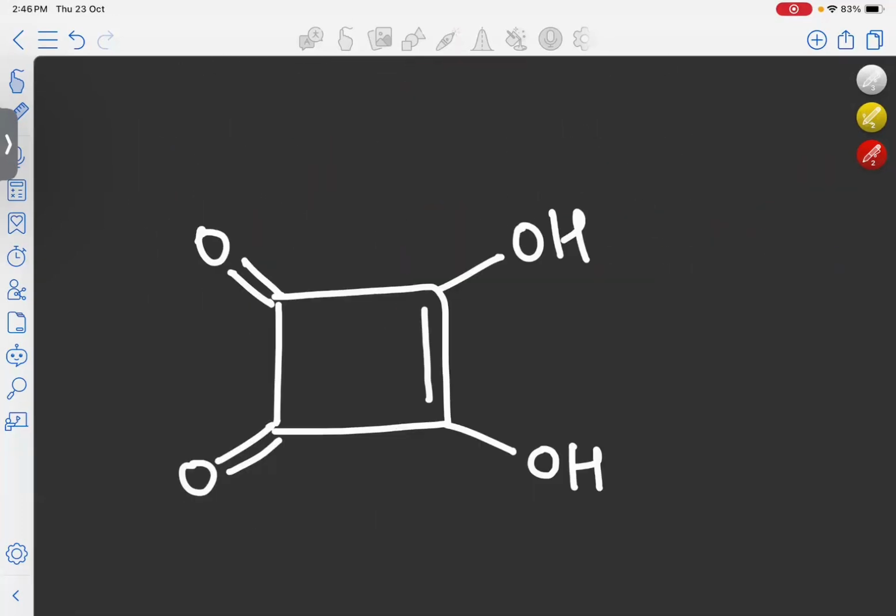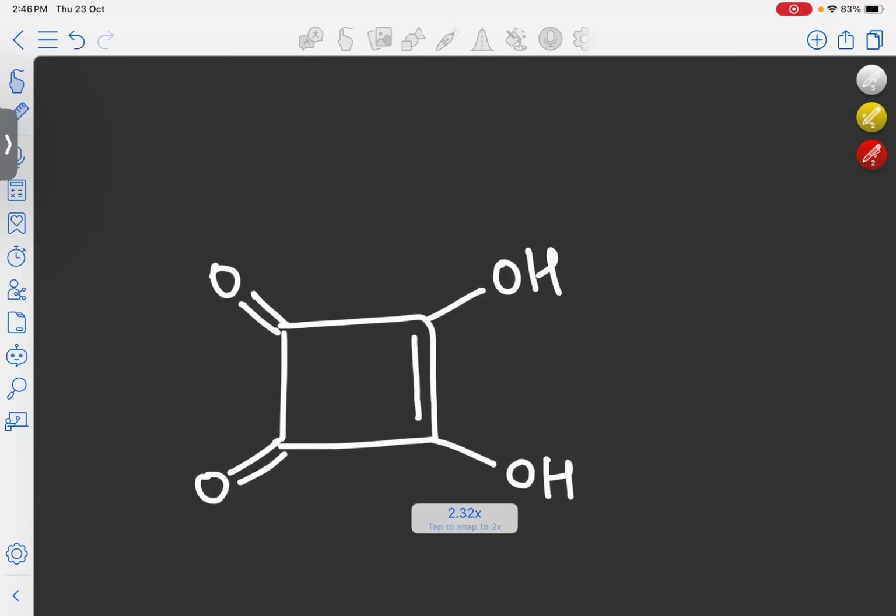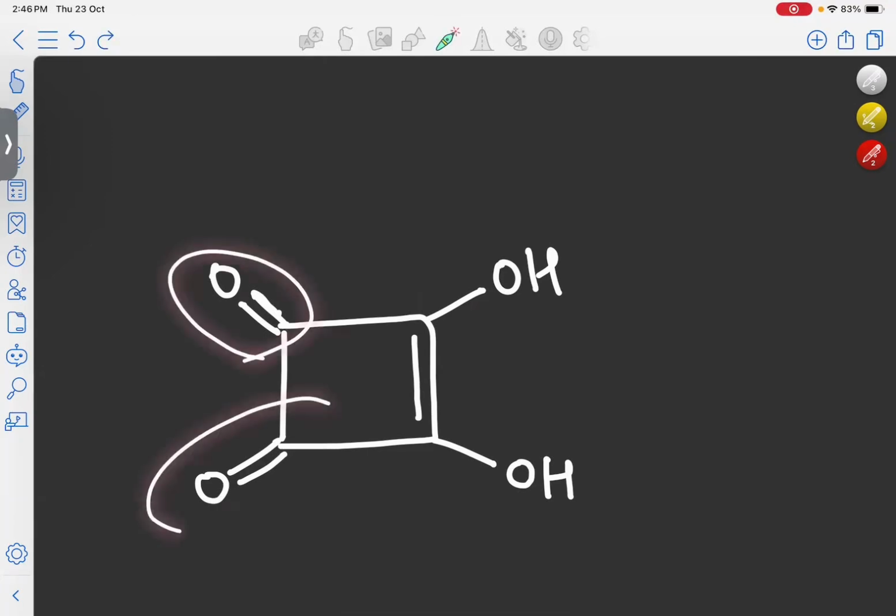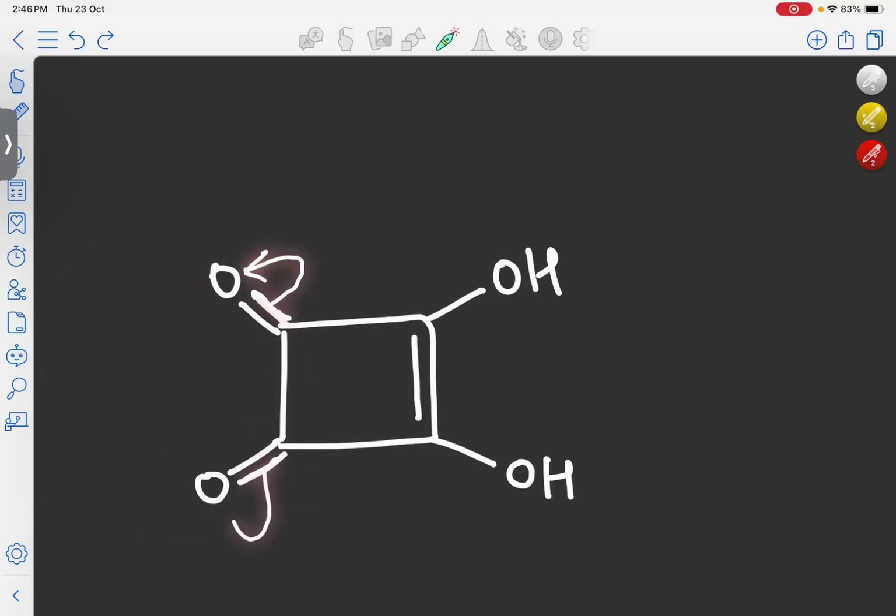While looking at this molecule, you may get confused in determining what kind of aromaticity this molecule has. So we can draw this molecule in some other way. If you look here, there are two ketones present in the molecule. In a ketone, this is a polar bond. That means this double bond will break and the electron density will go to oxygen. Here also, this bond will break and the electron density will go to oxygen. So how will it look?